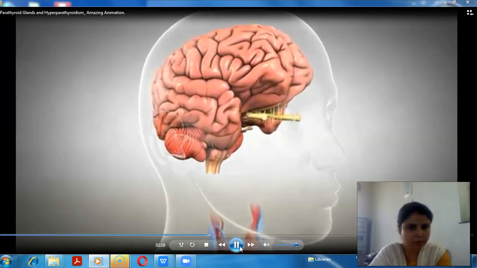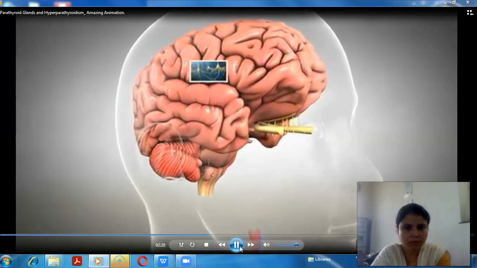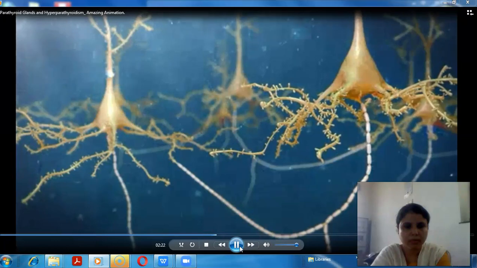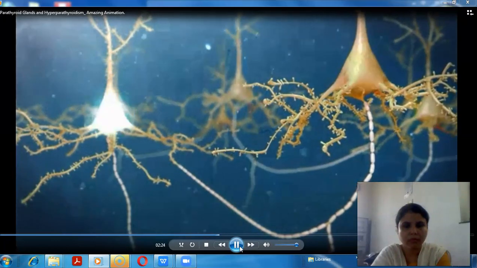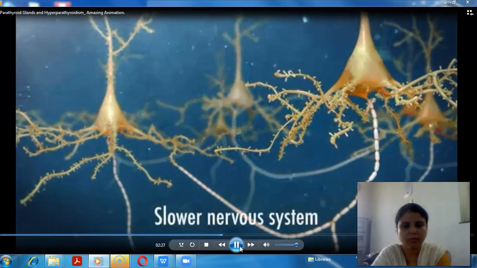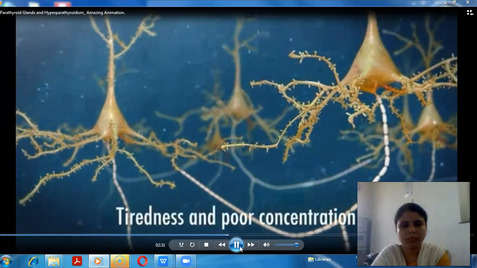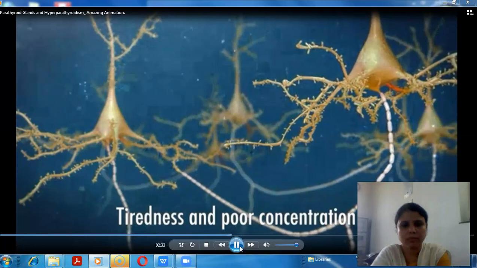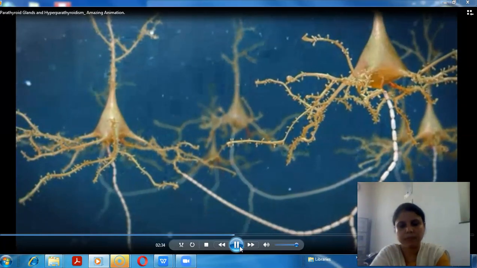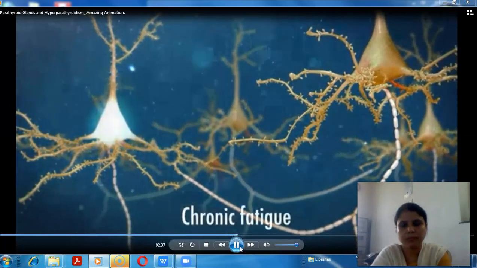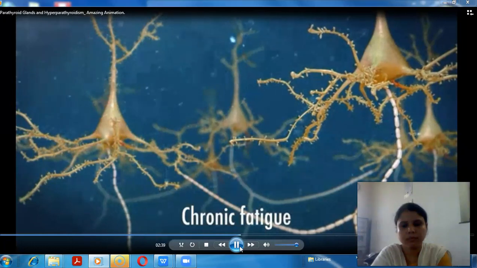High calcium levels also affect the brain. Since we use calcium in the electrical system of our nerves, a high blood calcium is associated with a slower nervous system, which gives symptoms of tiredness, memory loss, and poor concentration. Many patients with high blood calcium have chronic fatigue for this reason.